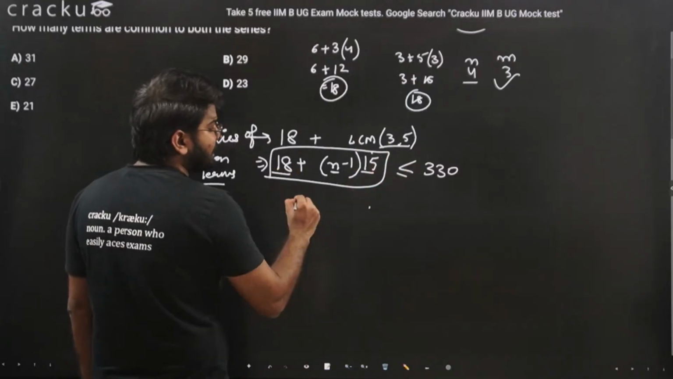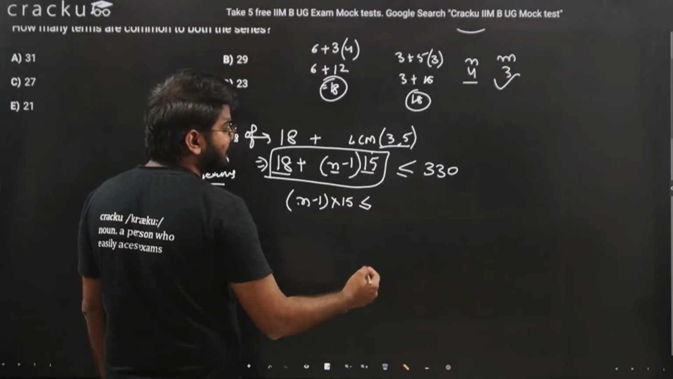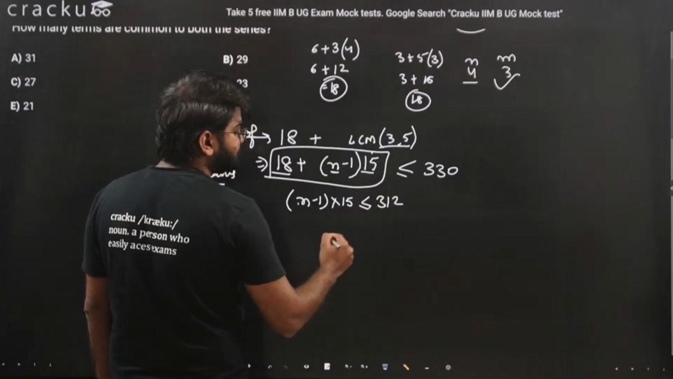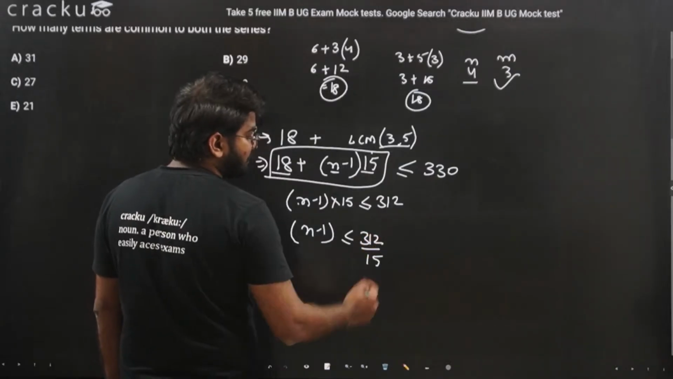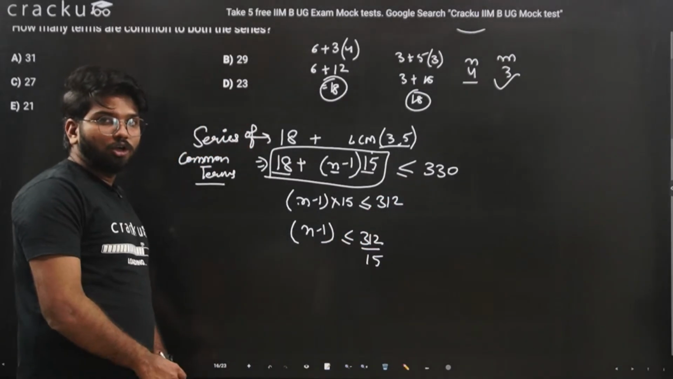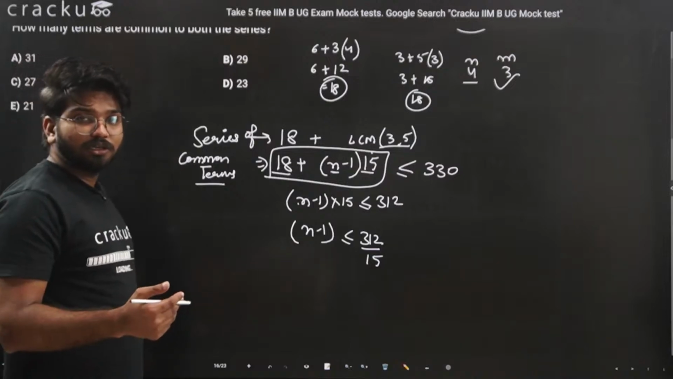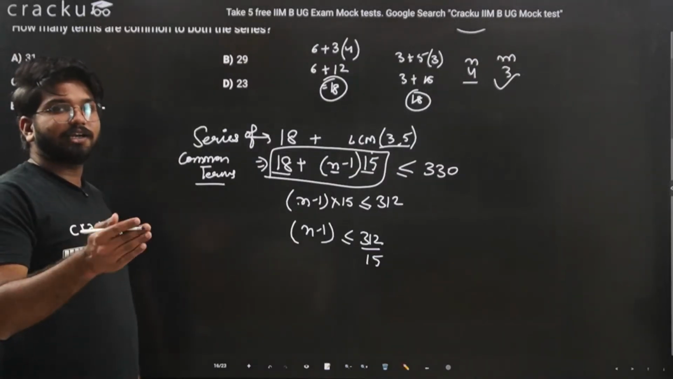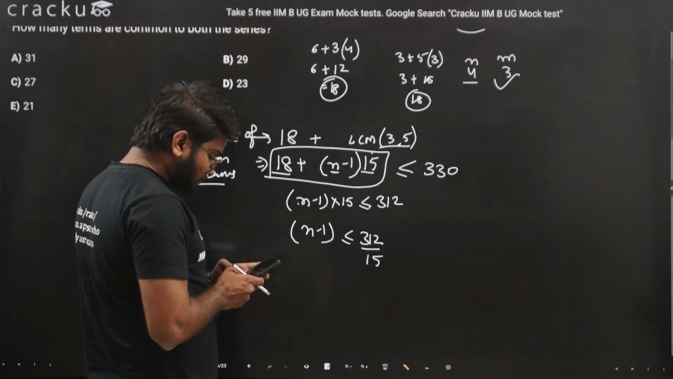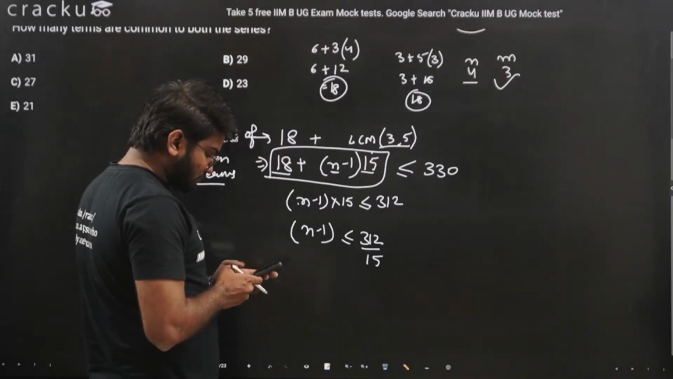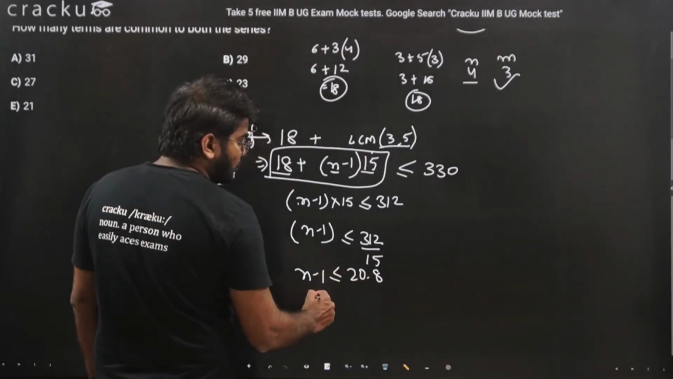So plus 18 will go there. So this will be n minus 1 into 15. This should be less than or equal to 330 minus 18, 312. n minus 1 should be less than or equal to 312 divided by 15. Why is there less than or equal to? Equal to is because maybe 330 is common in both the equations, or the largest number has to be either 330 or less than 330. So 312 divided by 15, that is 20.8.